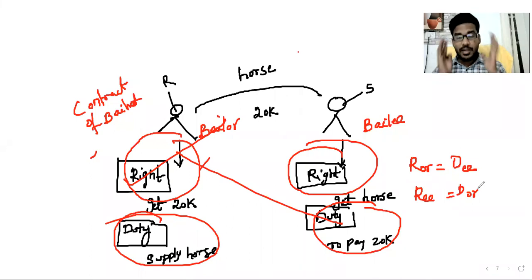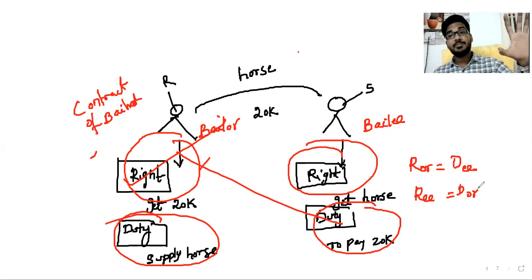Sir, what is the conclusion here? Not only in bailment, in any contract, whatever the contract may be, one party's rights are equal to the other party's duties, and one party's duties are equal to the other party's rights. That is the reason why in the case of the bailor, the rights of the bailor are nothing but the duties of the bailee, and the duties of the bailee are nothing but the rights of the bailor.